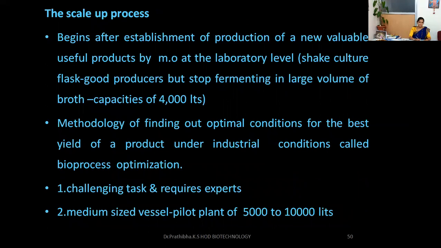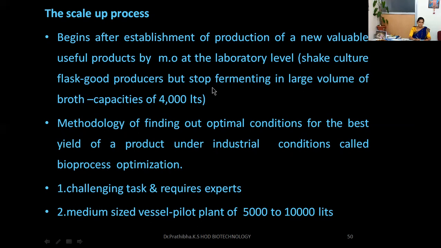Now let us go through the scale-up process. The scale-up process begins after the establishment of production of a new valuable useful product by organisms at the laboratory level. It means that at the laboratory level, any production process will be done at the pilot plant, for example in shake culture flasks, then that will be taken to a higher capacity. The shake culture flasks, which are good producers but stop fermenting in large volumes of the broth, with capacities of 4,000 liters and more than that.